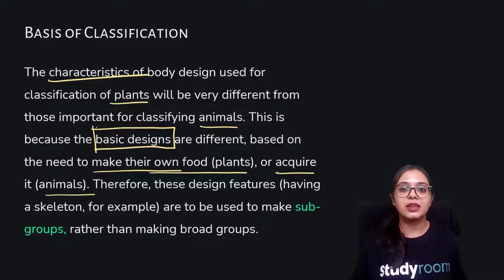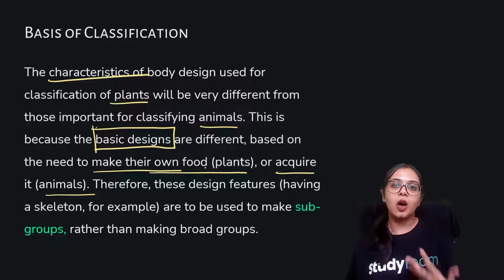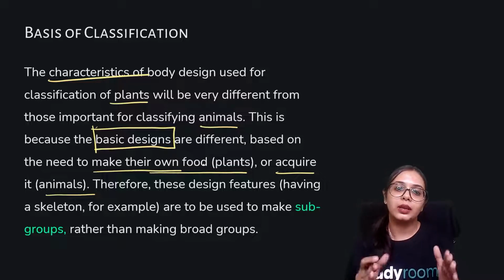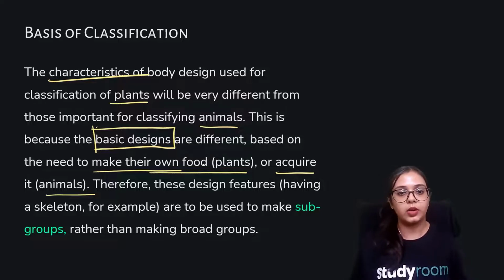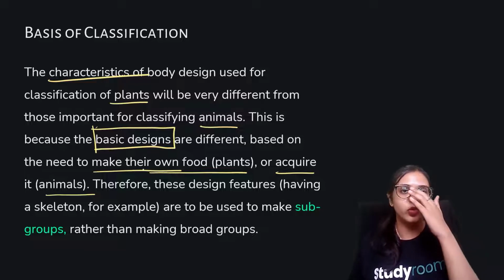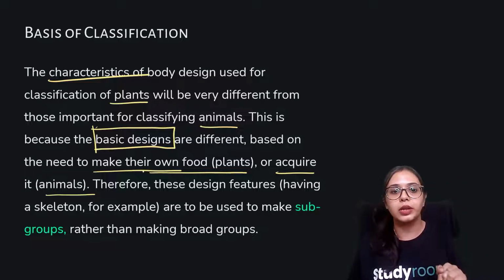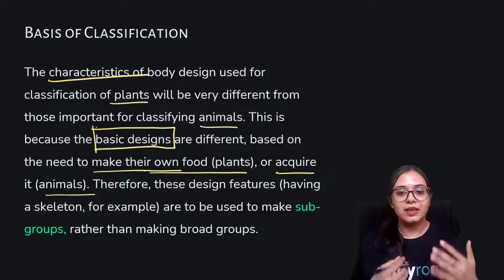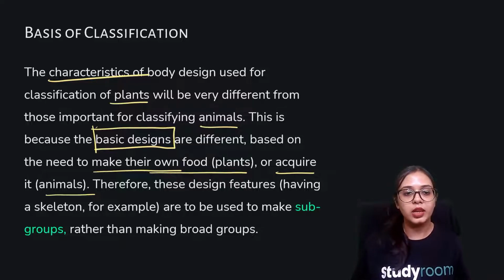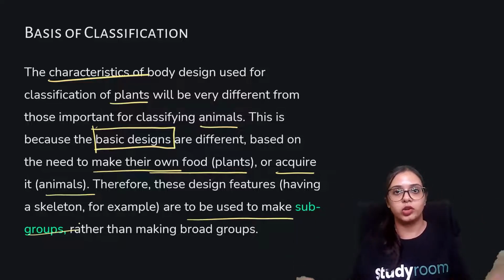These basic features allow us to categorize and study these organisms separately, making further subgroups rather than one larger broad group.